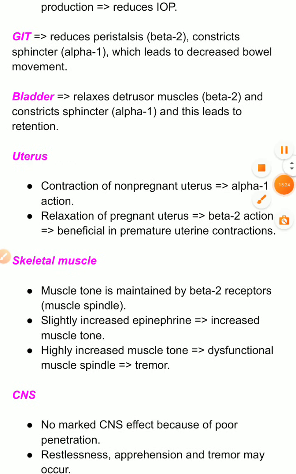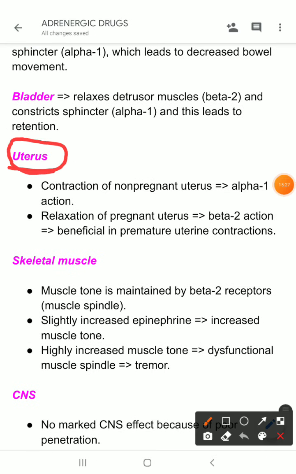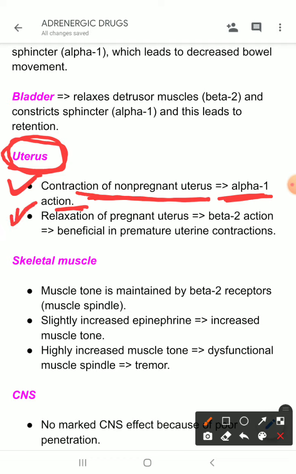Now their actions on the uterus, this is very important. There are two types of uterus. One is pregnant uterus, another is non-pregnant uterus. In non-pregnant uterus there are more alpha 1 receptors than beta 2 receptors, and through alpha 1 receptors there is contraction of the non-pregnant uterus. This is clinically unimportant. It has no importance clinically, but the importance is on the pregnant uterus.